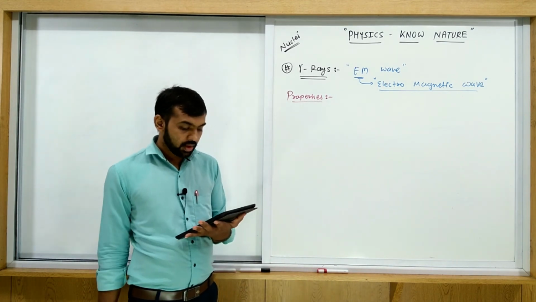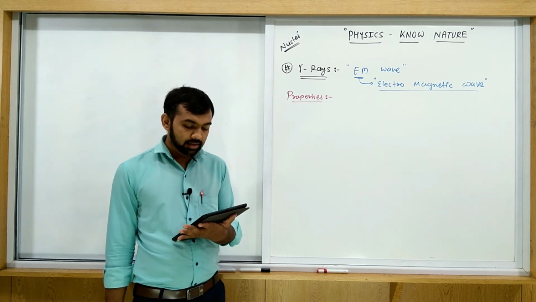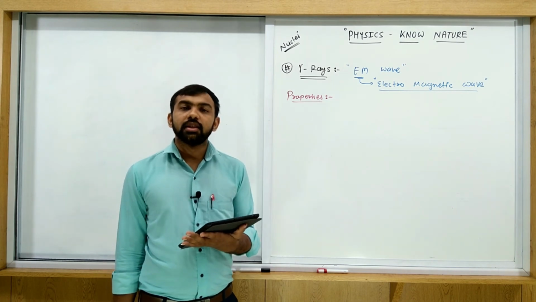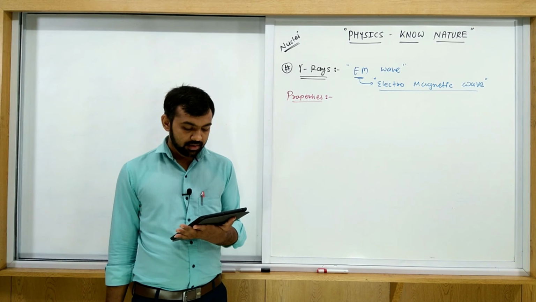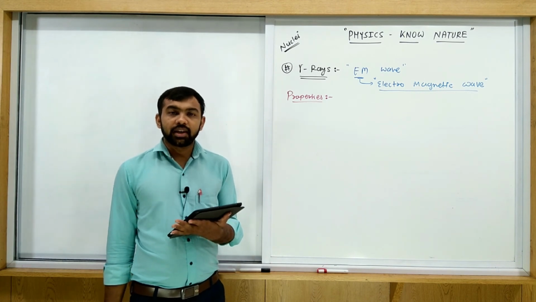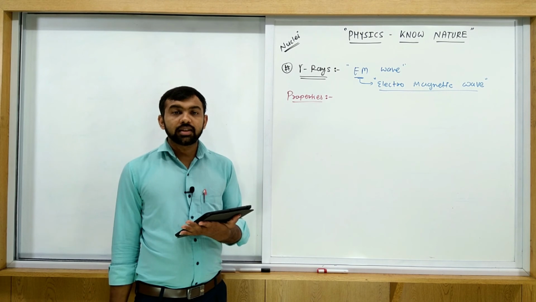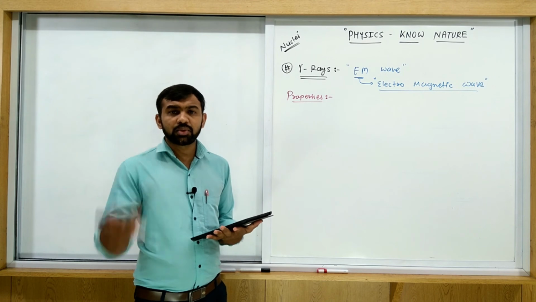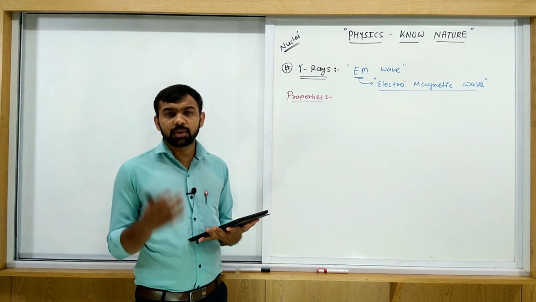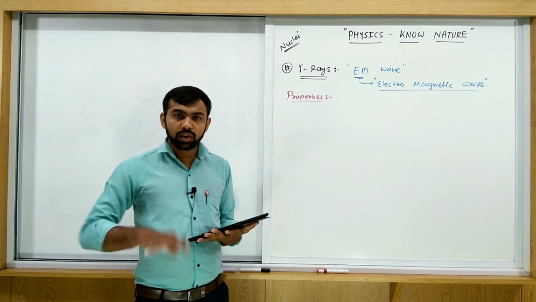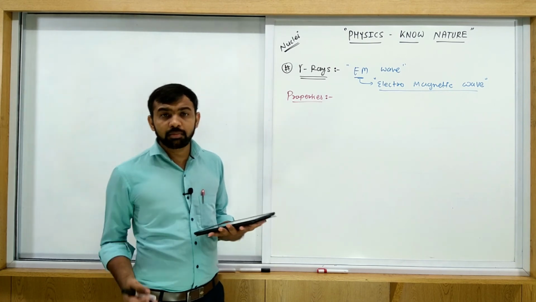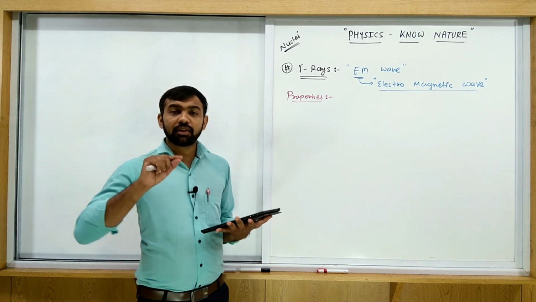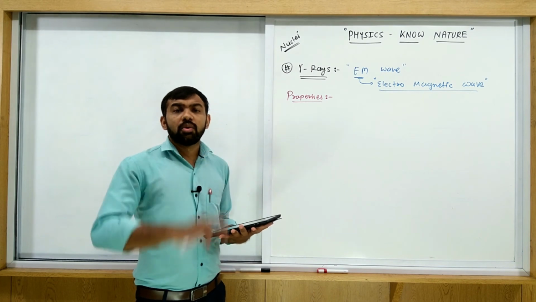Second one, it has least ionization power and largest penetrating power. If the gamma rays pass through a gas, then ionization is possible, but in comparison with alpha, it is lower. But if you consider the penetrating power, then gamma rays have the largest penetrating power. If it passes through the air, it covers much more distance.